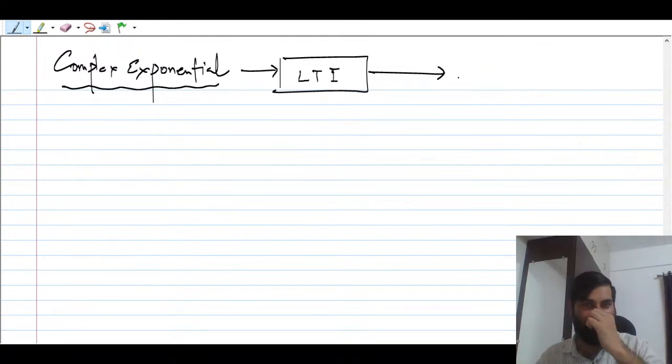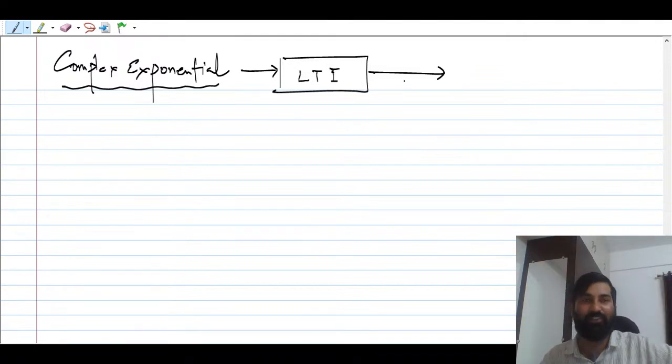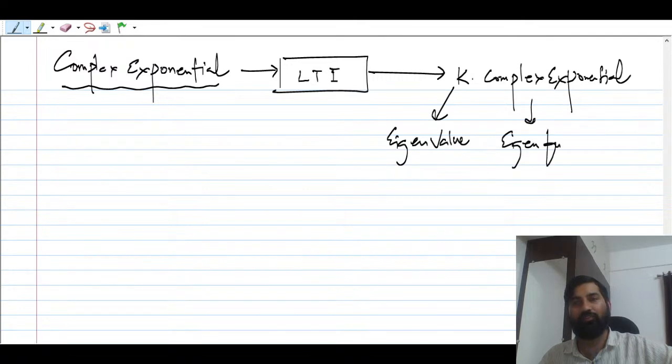You will get a complex exponential only, provided there is some multiplication by k. So k times the complex exponential, where this k is known as the eigenvalue, and this complex exponential is known as the eigenfunction.